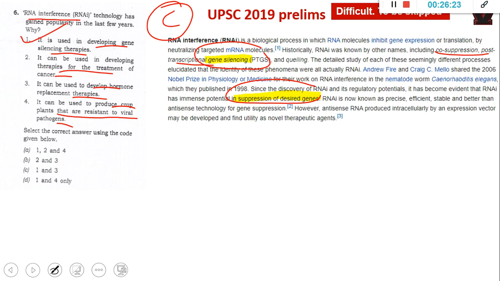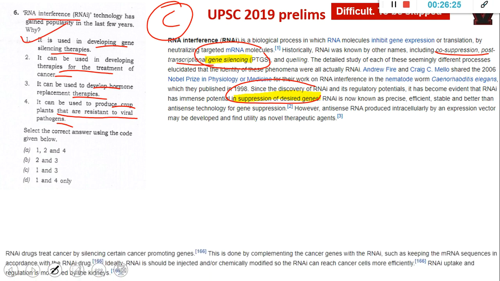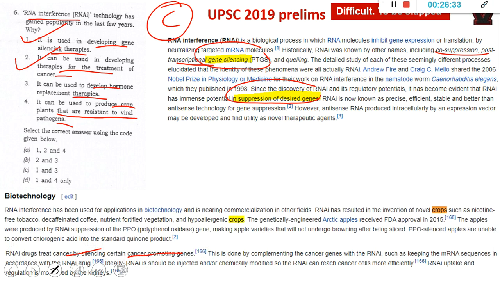This is actually true. Here, it's used for treating cancer, which is the second statement. Under biotechnology functions, crops, fortified crops, and pathogens are given, which are more.